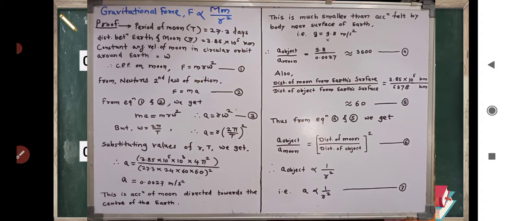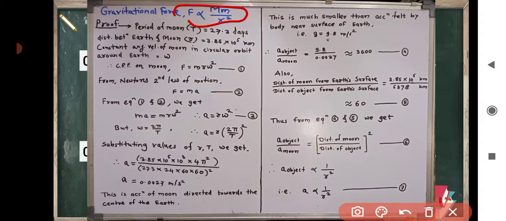Newton went beyond and proposed that the force of attraction between the masses is universal, and he stated the universal law of gravitation, that is, F is directly proportional to product of their masses and inversely proportional to square of distance between them.